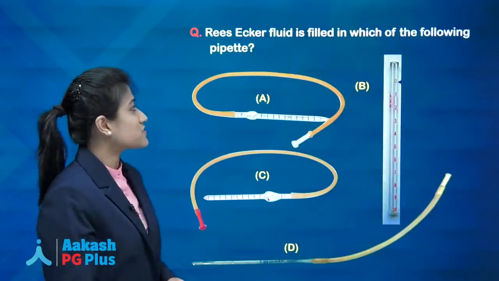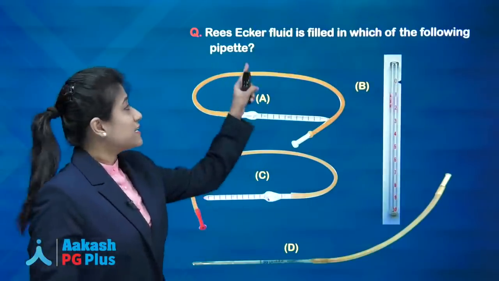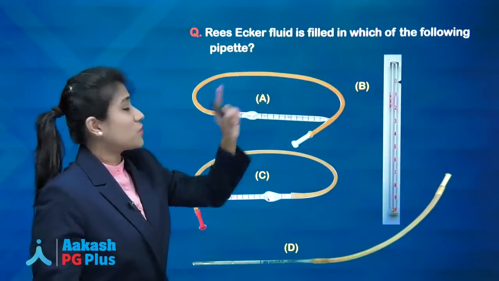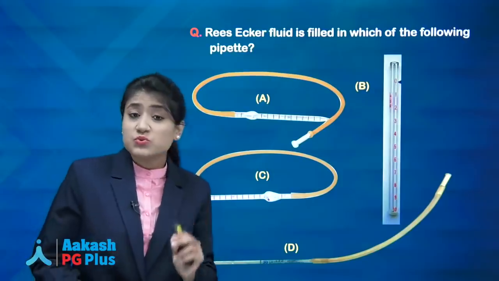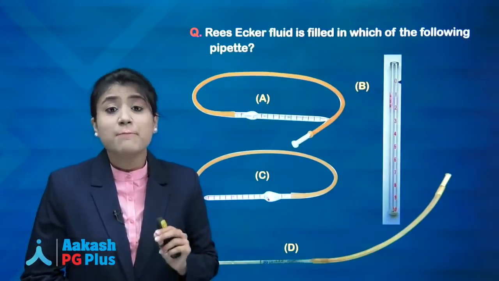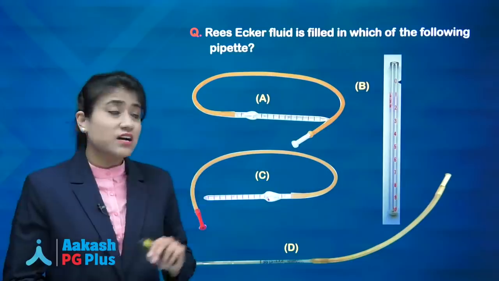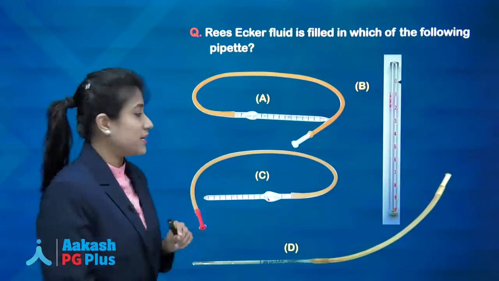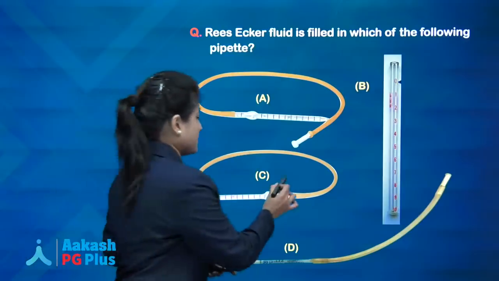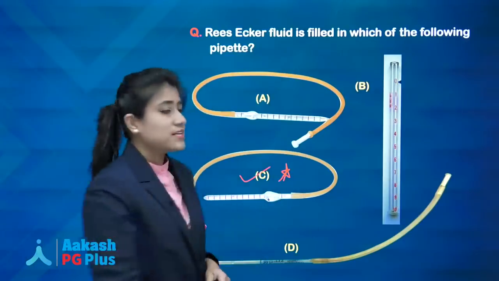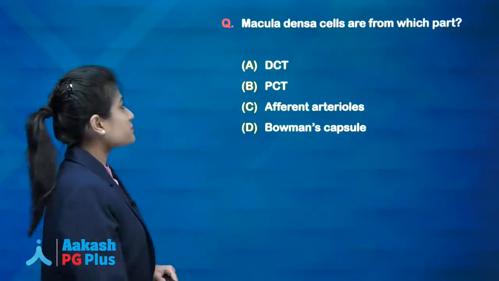Now next, you know the answer. Rees-Ecker fluid is filled in which of the following pipettes? I told you just now. Rees-Ecker fluid, it is used for what? Counting platelets. And we are using this Rees-Ecker fluid in which pipette? WBC or RBC? In the RBC pipette. So the answer over here is C, RBC pipette.